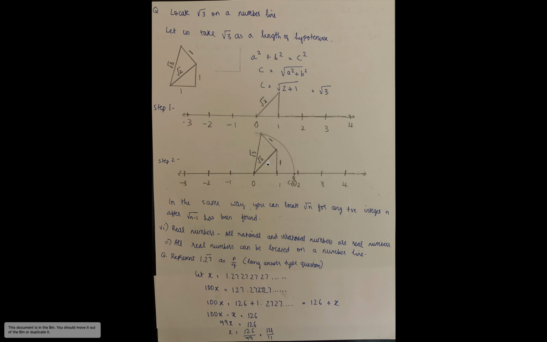So first step, you have to draw root 2. Then you have to draw root 3 as shown in this figure. And on that number line, you should use a good scale, because if you use a really small scale, it will be hard for you to make a cut, because you have to make a small radius with your compass. That will be very hard. So take it as 2 units for these kinds of questions. Then you have to cut from this point till the line. So the point Q which intersects equals root 3.